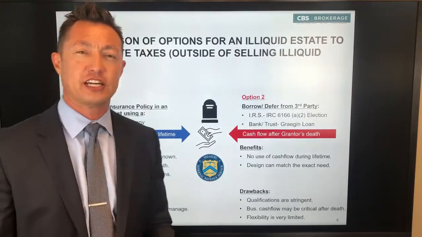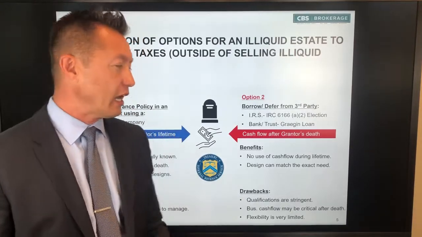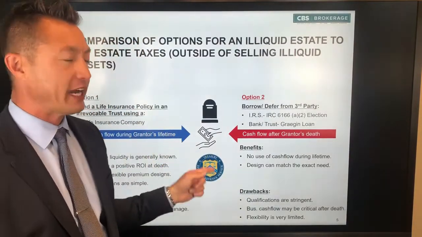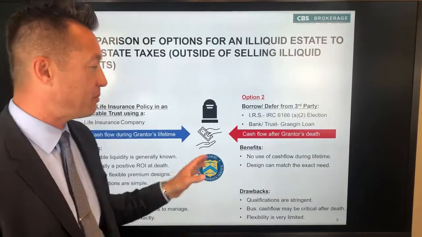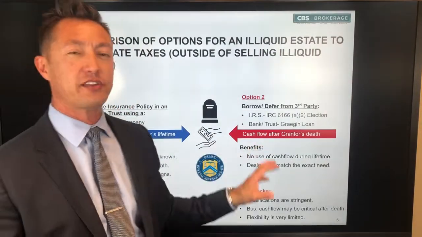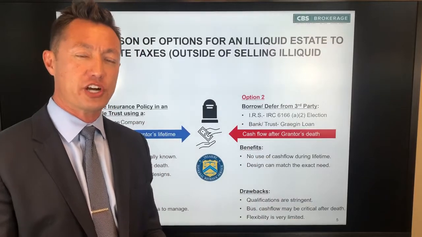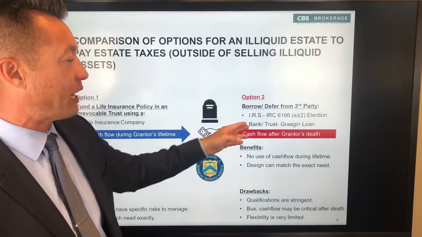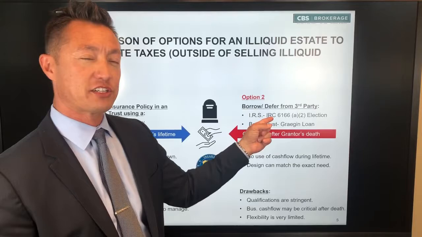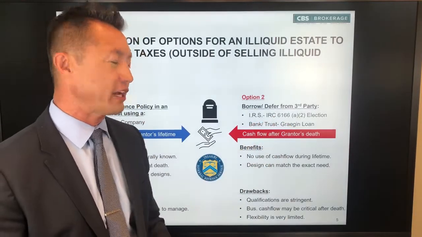The life insurance advantage is that it gives you some visibility into how much money would be available for liquidity if you were to die at any point in time. So it wouldn't be necessarily one technique versus the other. They actually oftentimes will be used in conjunction with one another. It's not impossible to have all three techniques. In fact, you can have a Section 6166 and qualify for a Graegin loan, and vice versa.